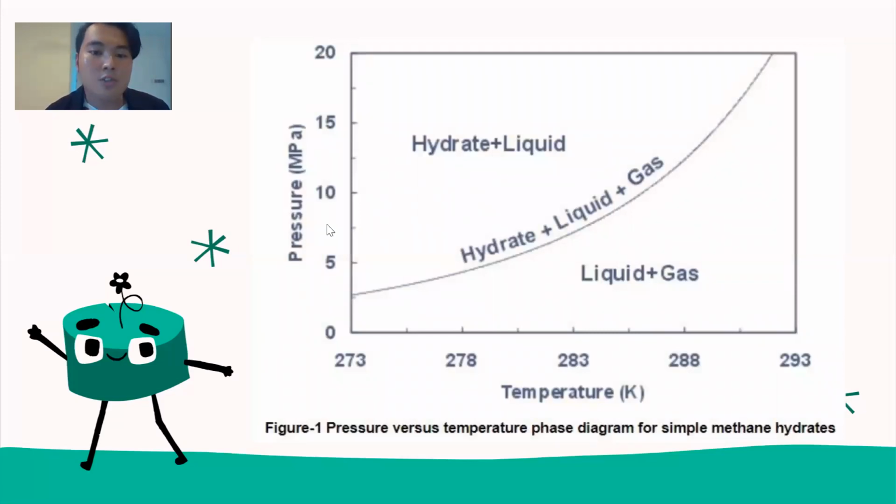In the offshore, we know the pressure will be around 10 million pascals, and that is something that we cannot change. But at 15 degrees Celsius, this is our normal temperature. When we drill deeper into the ocean, the temperature will go lower, and that is where we can find hydrate. When you look at this part, there is hydrate, liquid, and gas, and here only hydrate and liquid. So my question to the audience is, where did the gas go?